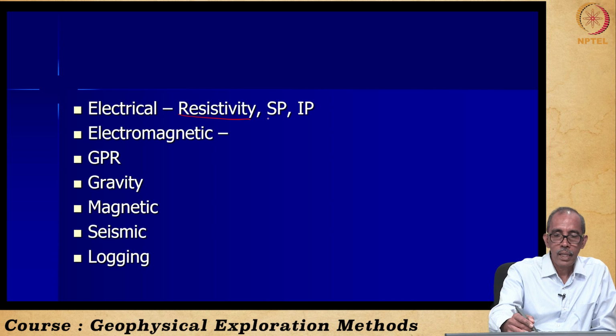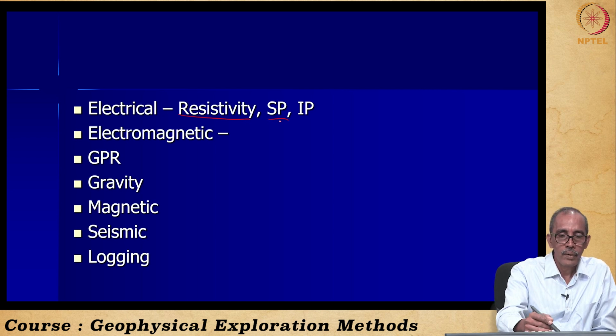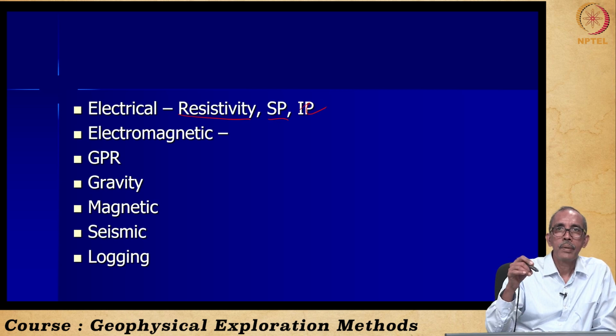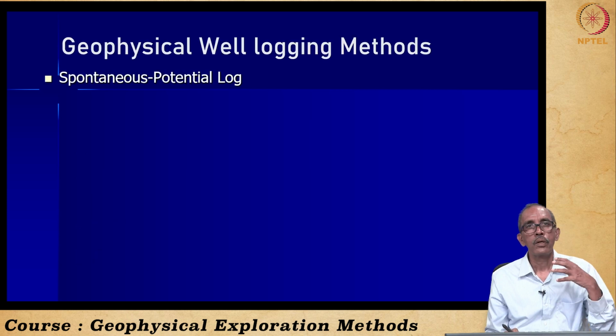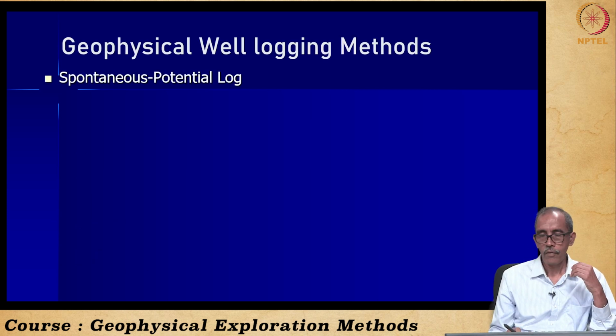Resistivity logging, self potential logging. We had a look into induction, electromagnetic induction logging, right? Deep induction, medium induction, short induction logging. Then we had a look into the electromagnetic method. So to conclude, these are the different logging methods which we have seen.